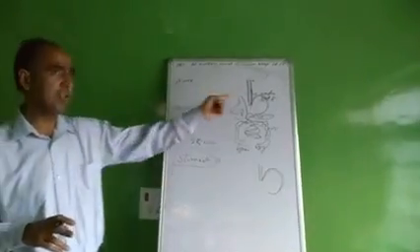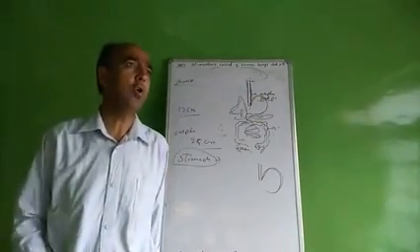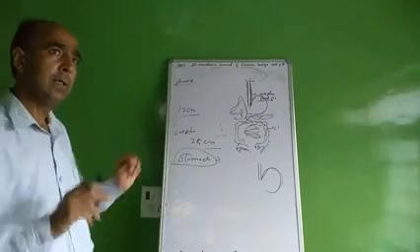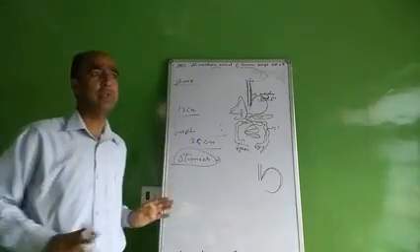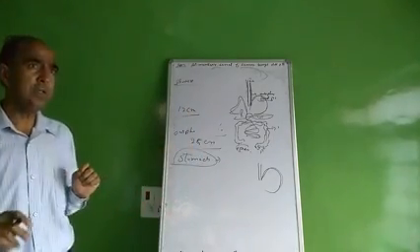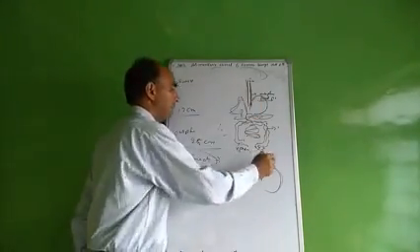The lesser curvature lies on the posterior surface of the stomach. The greater curvature is on the anterior surface of the stomach. The stomach has 4 parts.